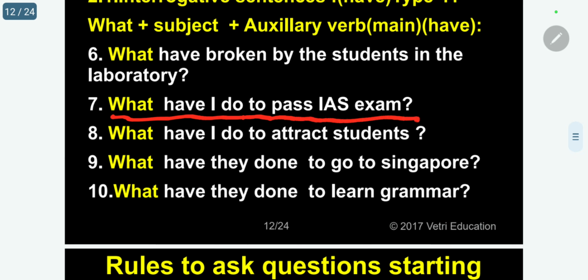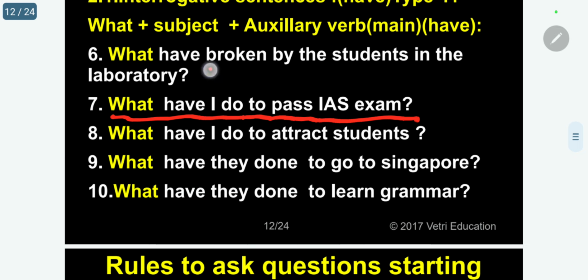In Tamil translation, IAS exam, Indian Administrative Service exam, what should I do to pass? The question I am asking myself. So another person in front of me is giving a reply.